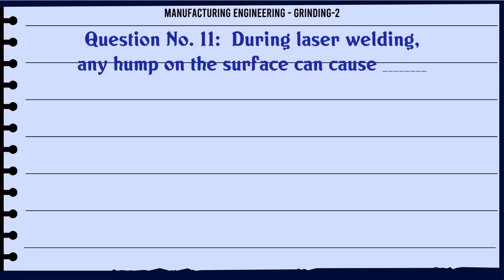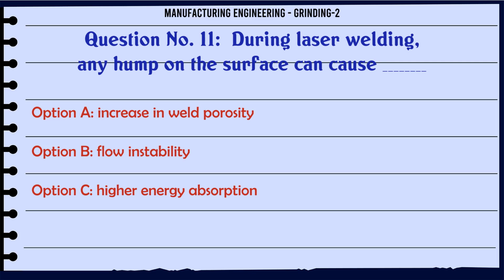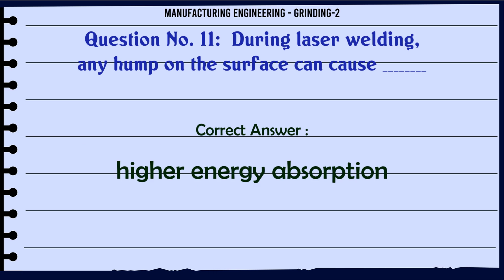During laser welding, any hump on the surface can cause A. Increase in weld porosity, B. Flow instability, C. Higher energy absorption, D. Decrease in the weld thickness. The correct answer is higher energy absorption.